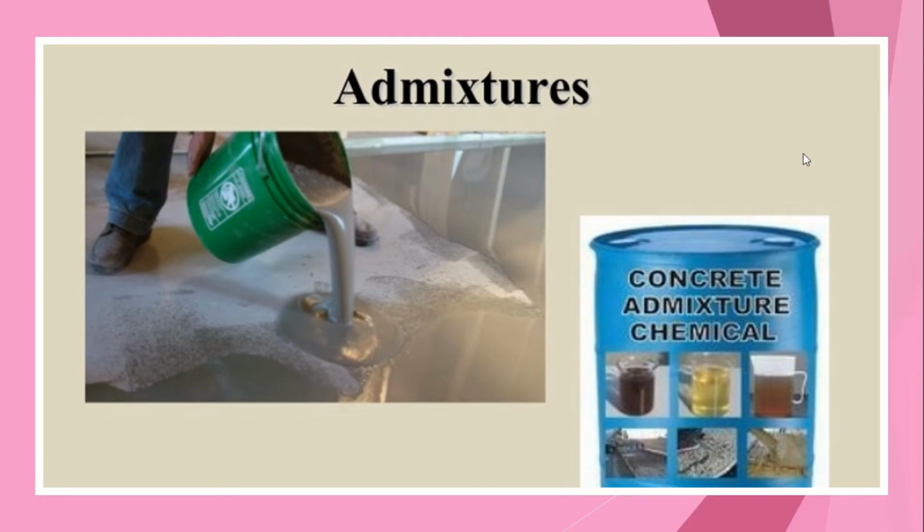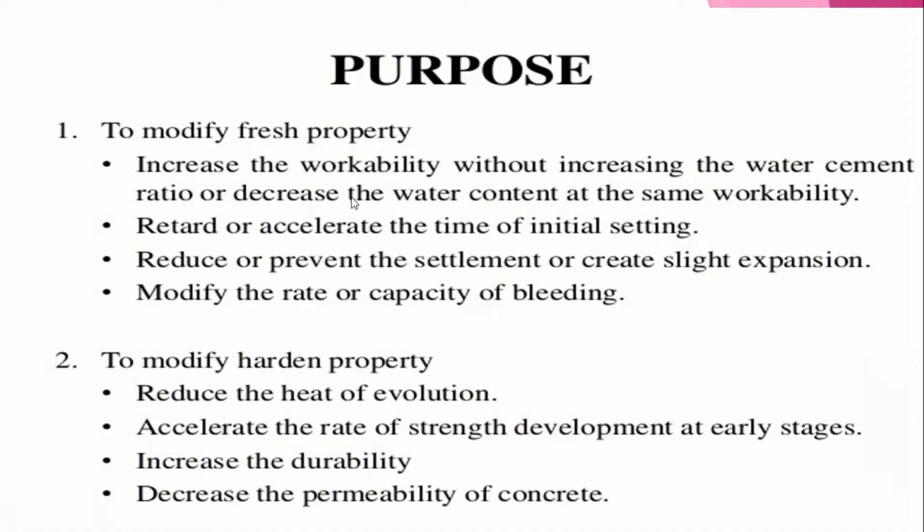See, these are the common admixtures which are generally used. A concrete admixture is a chemical, okay. So basically there are two purposes, that is to modify the fresh property or to modify the hardened property. To modify the fresh property, as we have already discussed, it increases the workability without increasing the water cement ratio, or decreases the water content at the same workability. It retards or accelerates the time of initial setting. It reduces or prevents the settlement or creates slight expansion. It modifies the rate or capacity of bleeding.